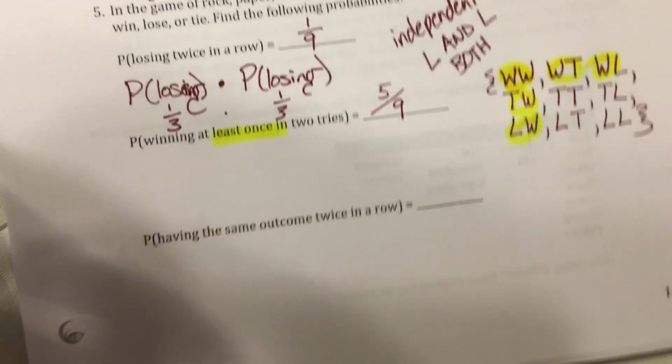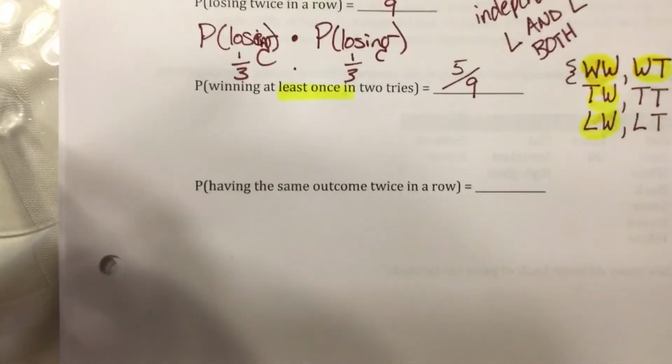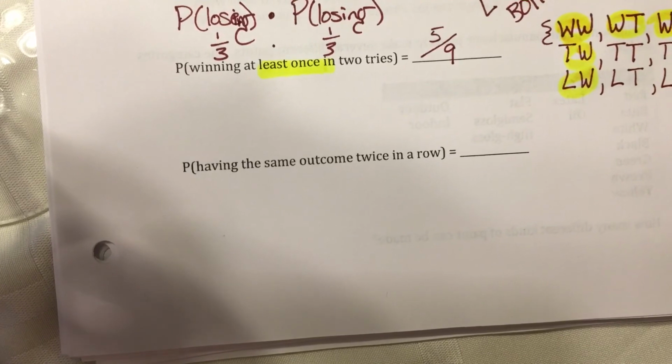Then finally, the probability of having, can I get it out of the shadow? Sorry, this is terrible quality.